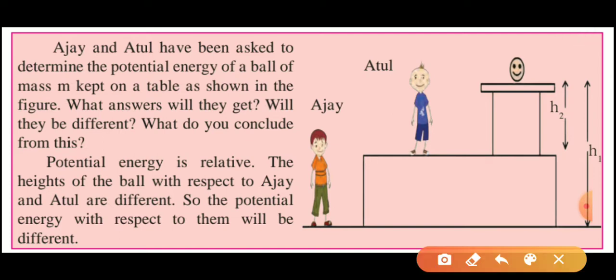You can see the figure. What answer will they get? Will they be different? What do you conclude from this? Potential energy is relative. The height of the ball with respect to Ajay and Atul is different. So the potential energy with respect to them will be different.